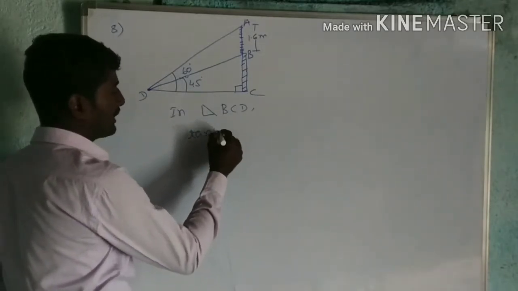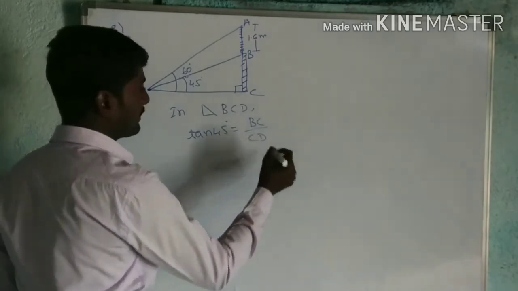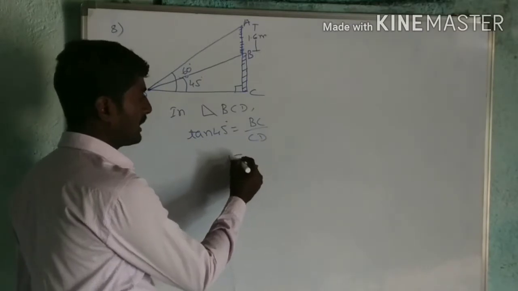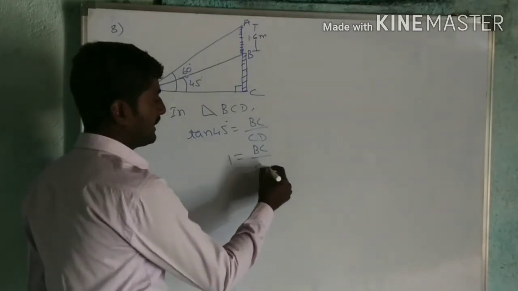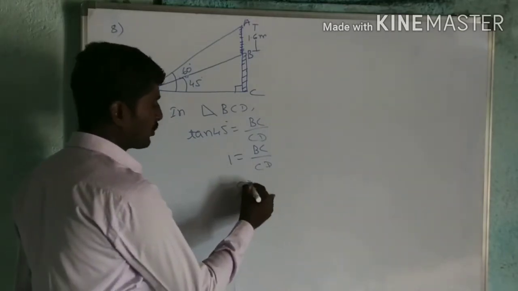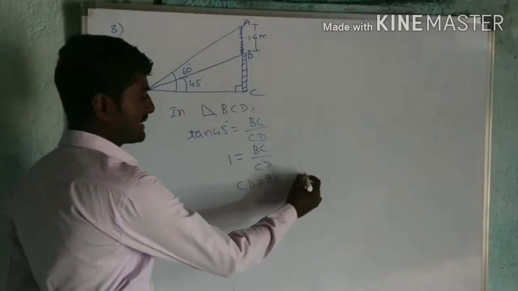Tan 45 degree is equal to BC divided by CD. Now tan 45 degree value is 1. Now cross multiplication. CD is equal to BC. One condition I got. This as equation number 1.